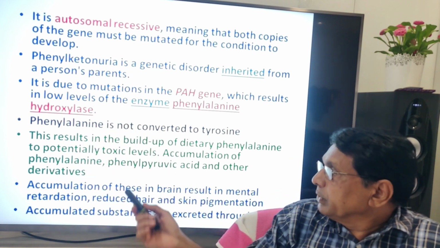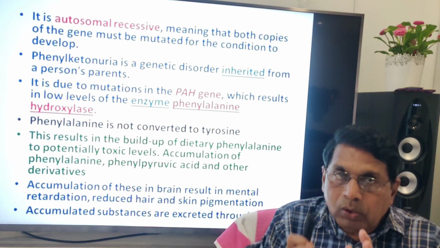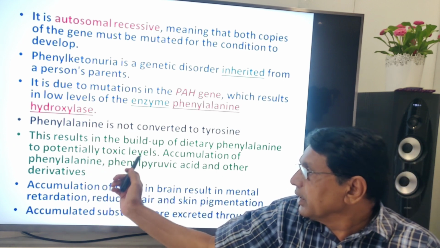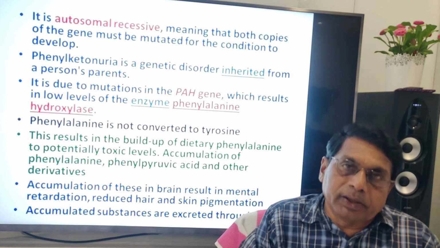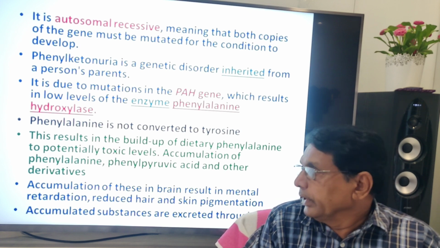If it is converted, it is converted to phenylpyruvic acid. So both these, phenylalanine and phenylpyruvic acid, accumulate in the body. So that is the problem in phenylketonuria.